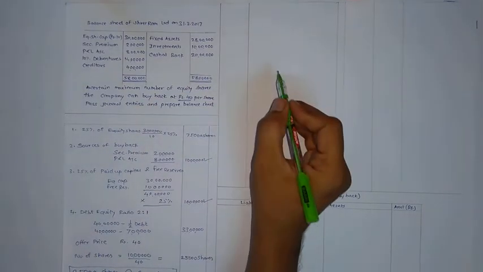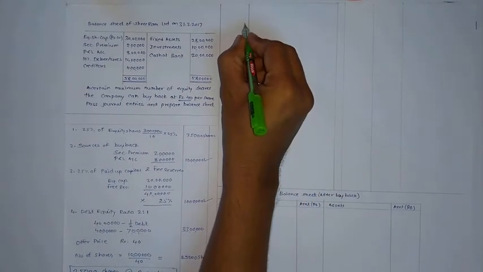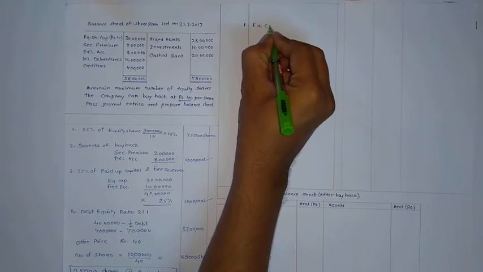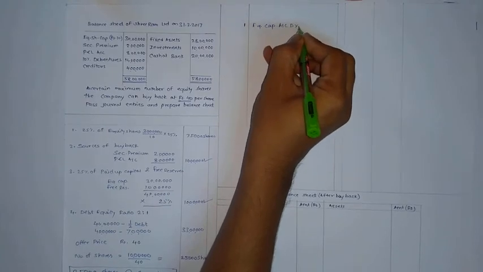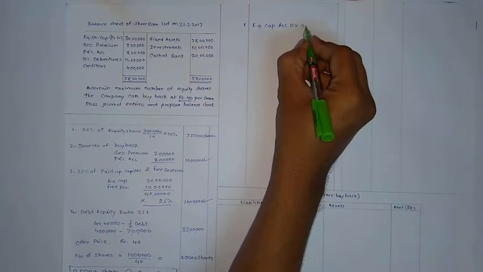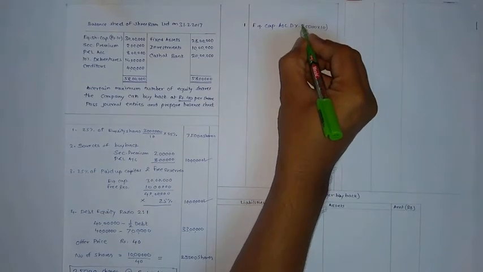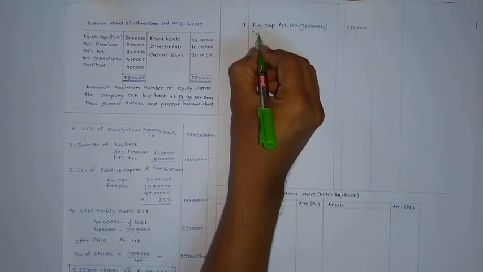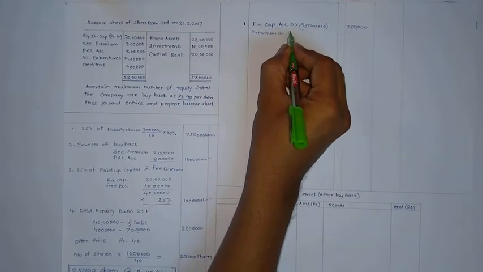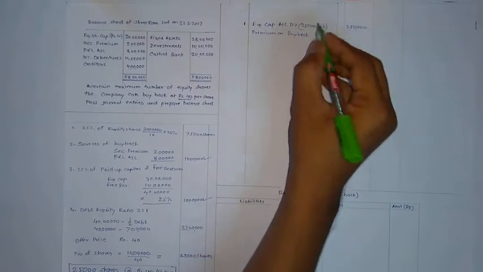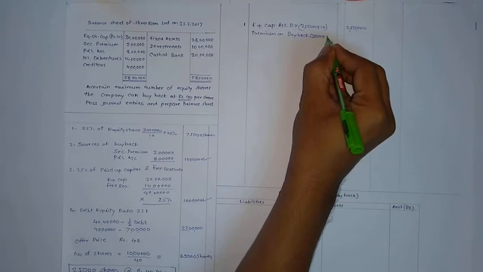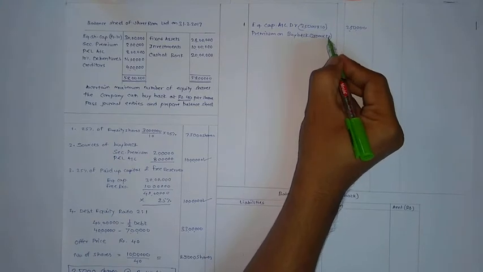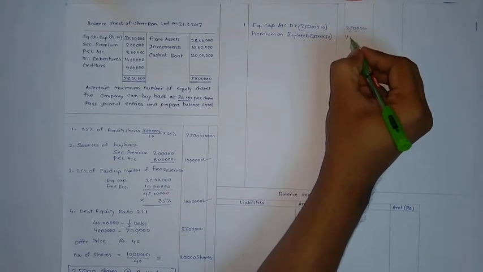Now, entries for buyback. First entry is for claim transfer. Claim transfer includes equity capital account debit, 25,000 shares into 10 face value, it is 2,50,000. Premium on buyback account debit, 25,000 into 30, because buyback price is 40, of which 10 is face value, 30 is premium, 7,50,000